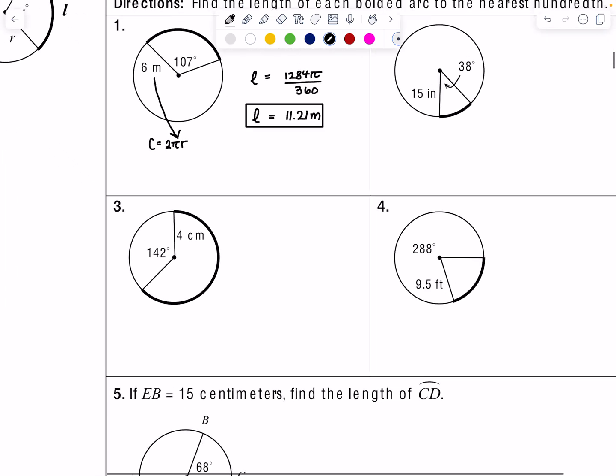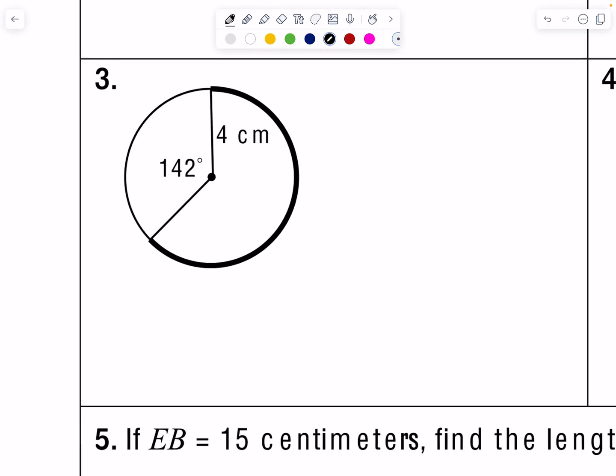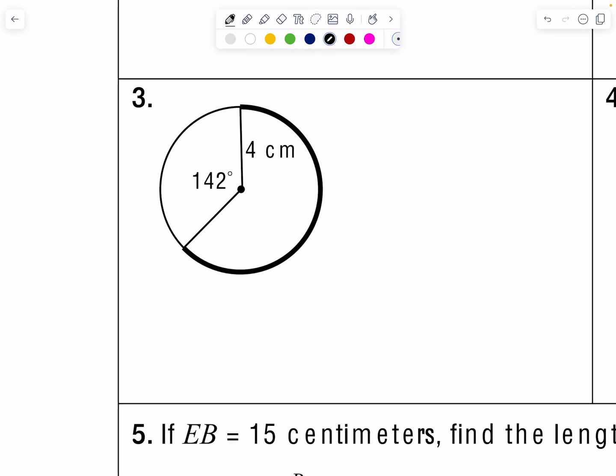So I'm going to skip number 2 and let's move down to number 3. So in the bold, and I'll make it pink so that we can see it more clearly as well, we want the arc length of the arc that I've highlighted in pink, right? Now, there's 2 ways to go about this. You can go ahead and find the difference and find this arc length and do my calculation. Or you can find the arc length of 142 and then subtract. I'm going to do the first method.